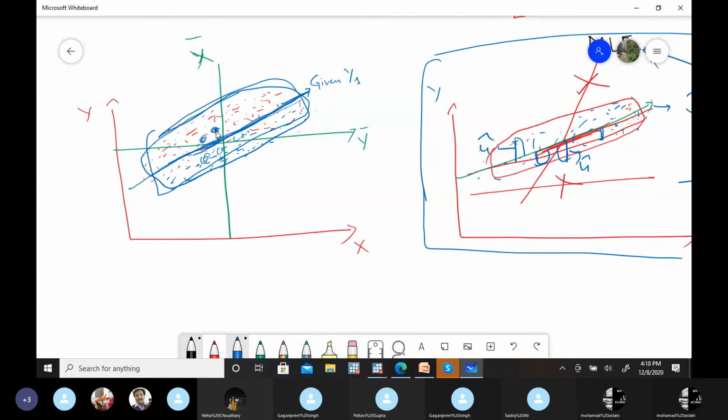In both cases, what are we going to do? We are minimizing this gap, right? If we say we need to maximize the probability of given y's, it's the same thing as saying we minimize the residuals. Both are the same thing. Are you getting this point? When we have a maximized probability of the given y's, when we have a regression line nearby those actual points, that's the same thing as minimizing the residual term.